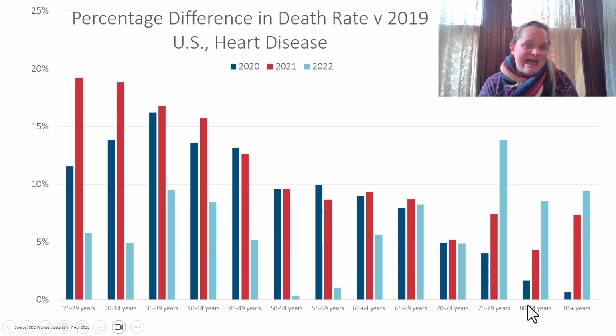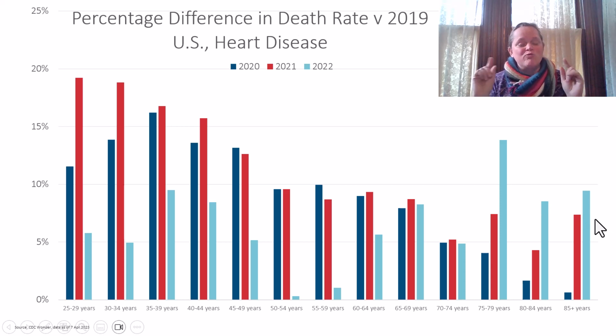So let's look at what the graph is showing now for 2022. Now the relative heart disease deaths, yeah, it's somewhat elevated for the younger adults. It's almost nothing for the middle-aged adults, so 50 to 54, 55 to 59, it's down there. But now we have a little bit of a spike for 75 to 79. It's a little above 10%. And we are seeing it elevated for 80 to 84 and 85 plus.